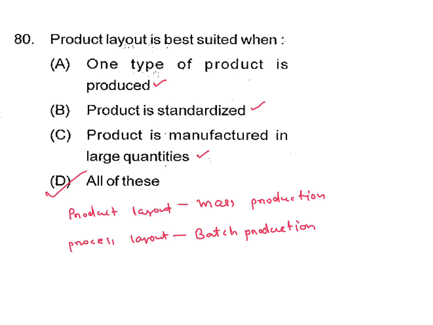Product layout is also called line type layout or flow layout. And process layout is called functional layout. The difference was already discussed in ISRO videos.